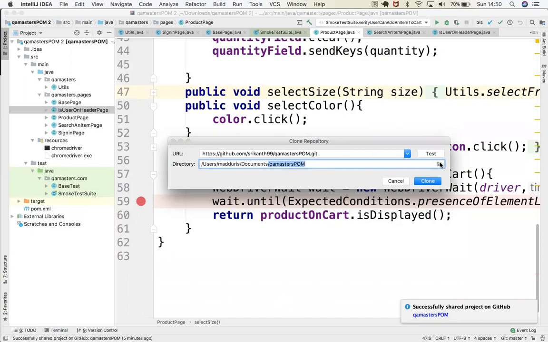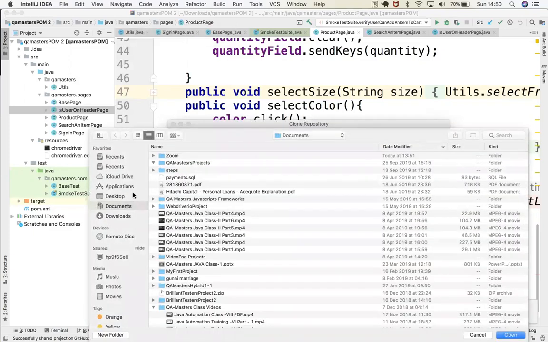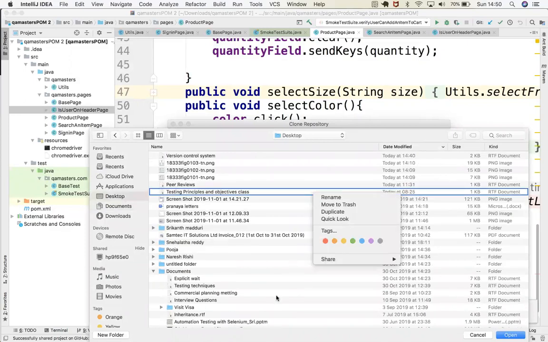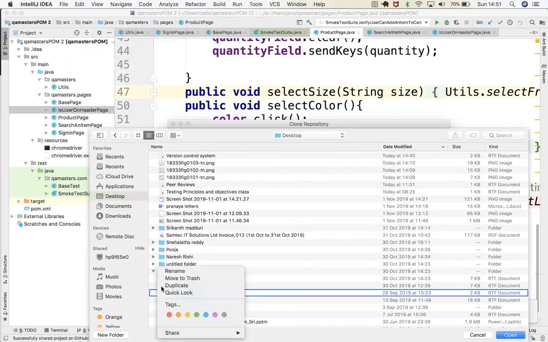Does that make sense? For example, if I want to do it on the desktop, I want to create a new folder, maybe.